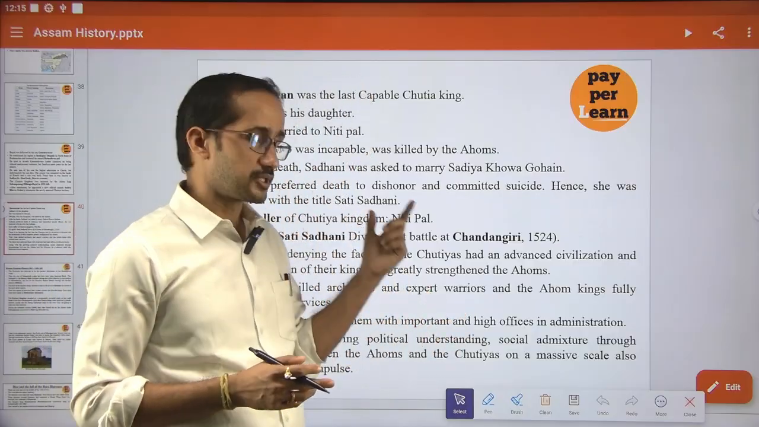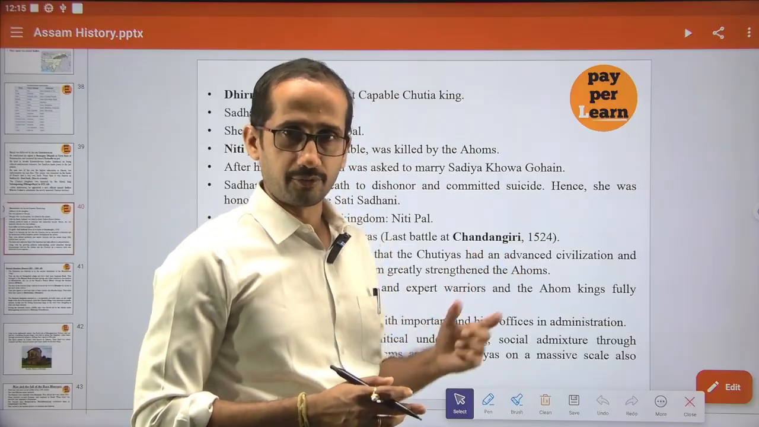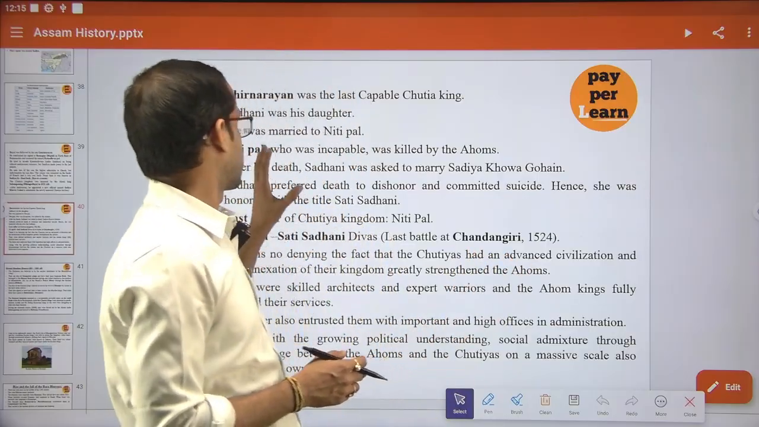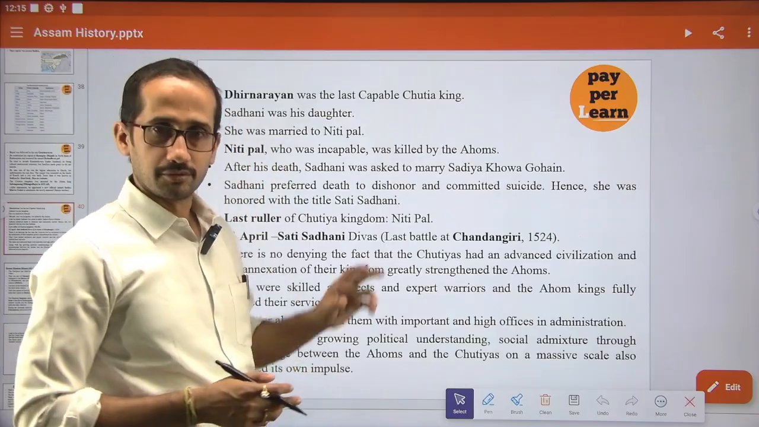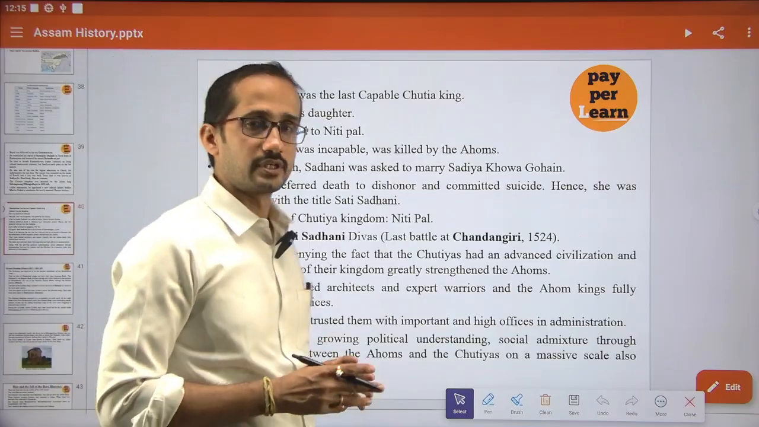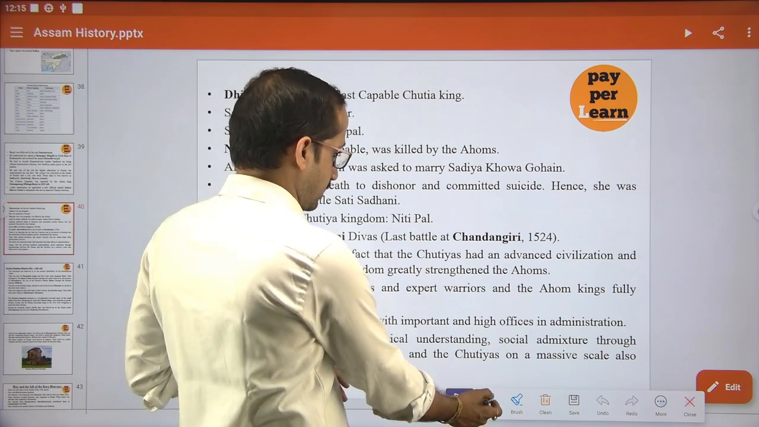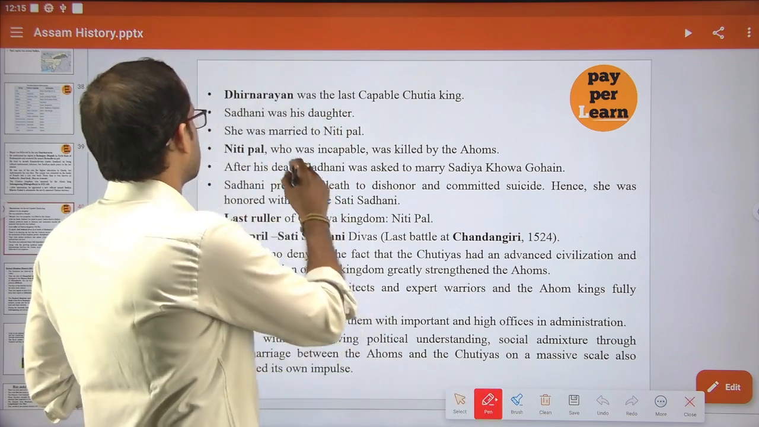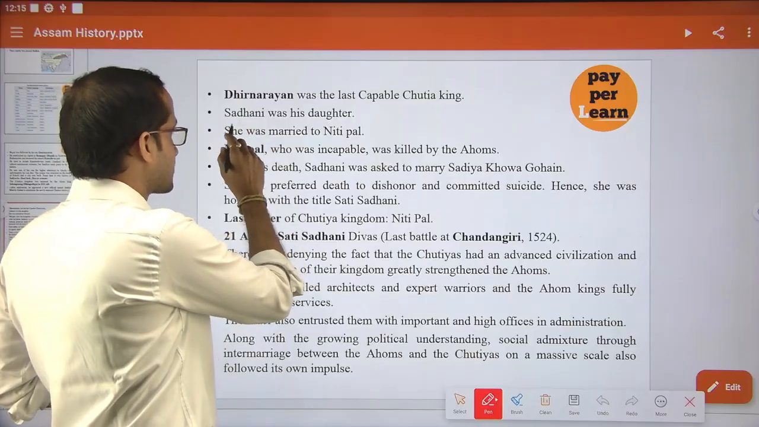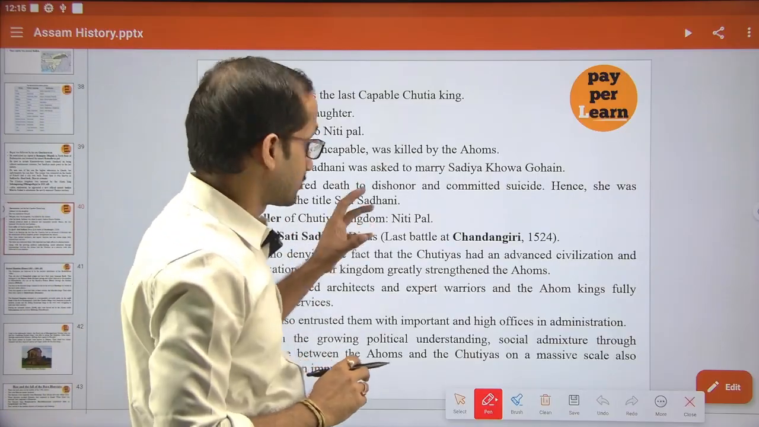Similarly, in case of the Sutia kingdom, Birpal was the founder. And the last capable ruler of the Sutia kingdom was Dhir Narayan. Sadhoni was the daughter of Dhir Narayan.